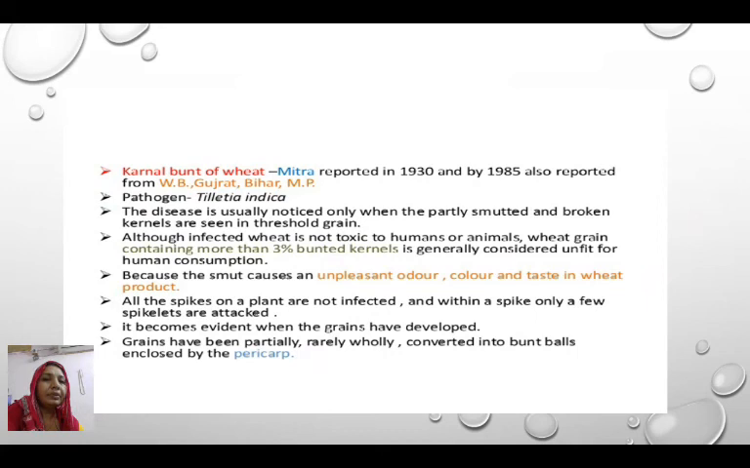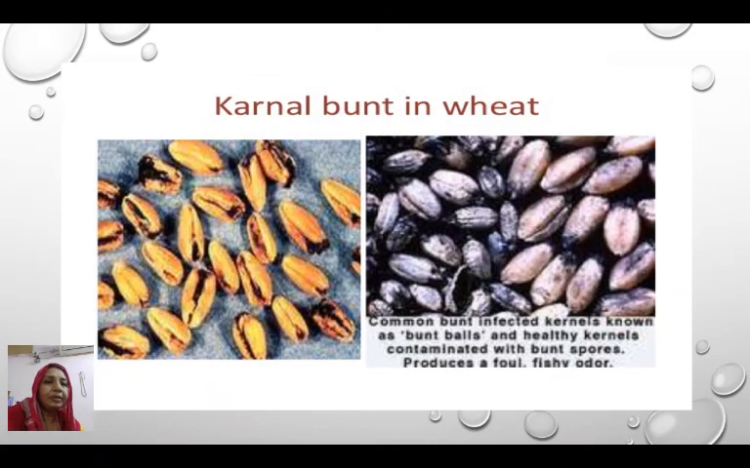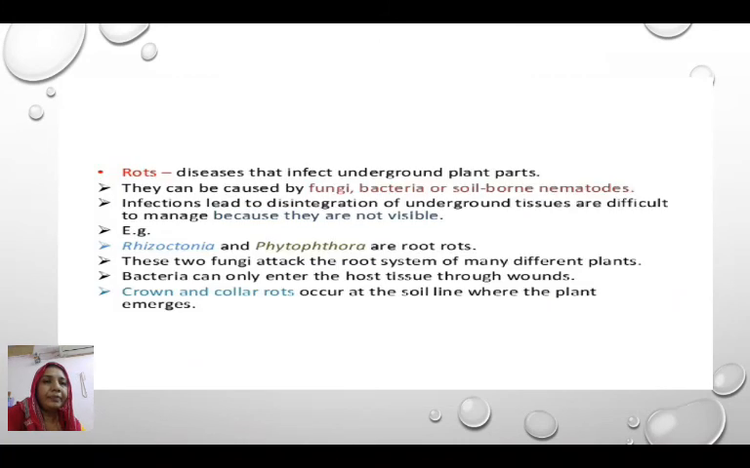All the spikes on the plants are not infected, and within a spike only a few spikelets are attacked. It becomes evident when the grains have developed. The grains have been partially or rarely wholly converted into burnt balls, which are enclosed by the pericarps. In this figure, you can see the infected wheat grains. Now we will discuss the rots.